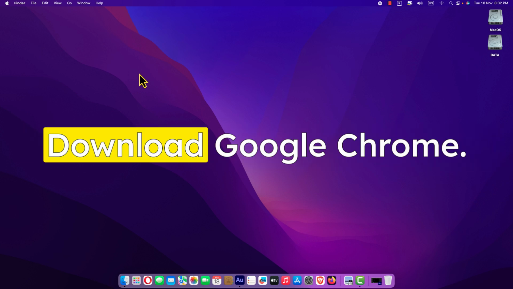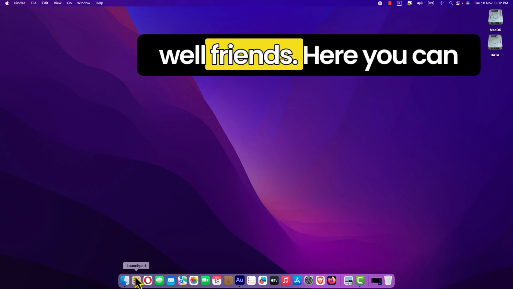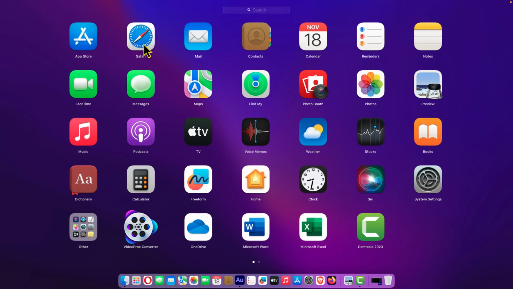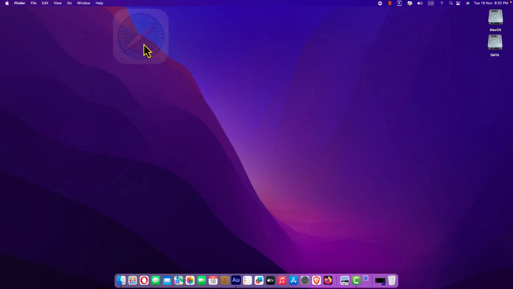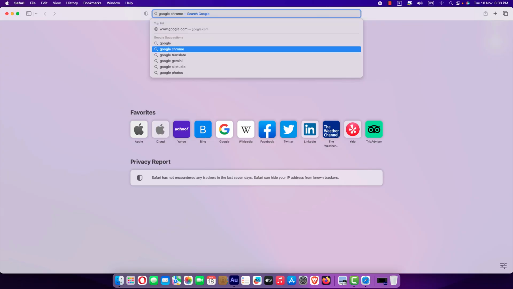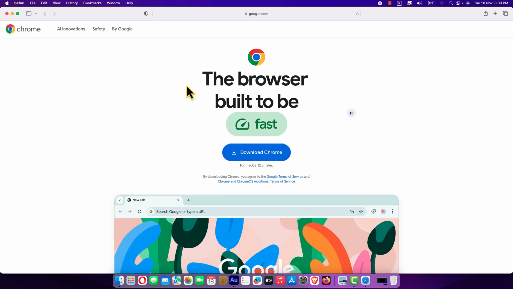First of all, download Google Chrome. Well friends, here you can see Launchpad. Click on it and here you can see the Safari browser. I need to click on it and, using the Safari browser, I will download Google Chrome. I'm going to type here Google Chrome, hit enter, click on this first link, and here is the big button, Download Chrome. Click on it.